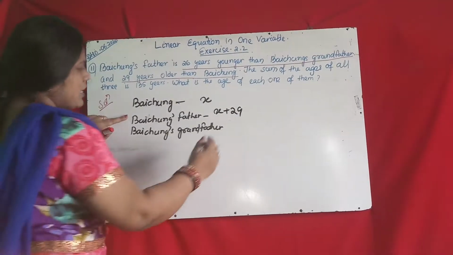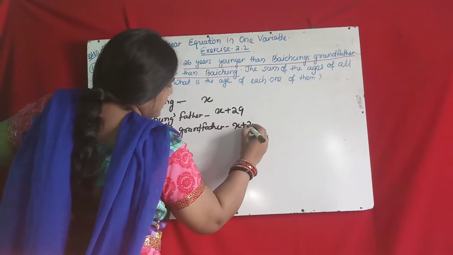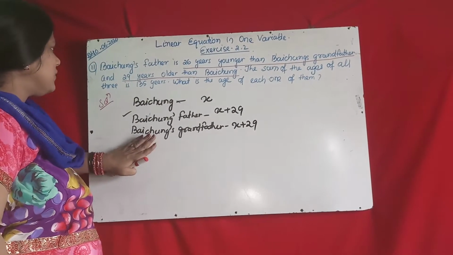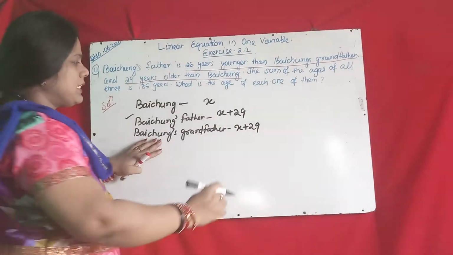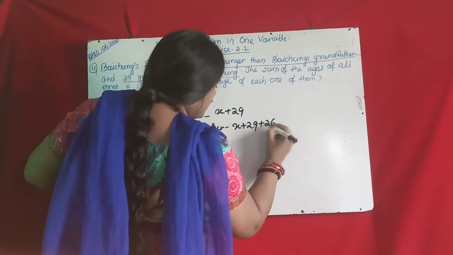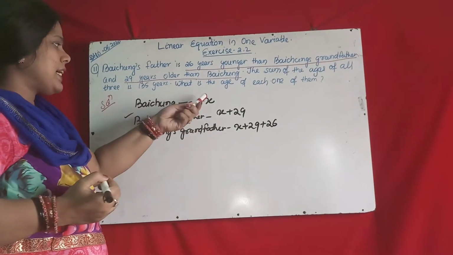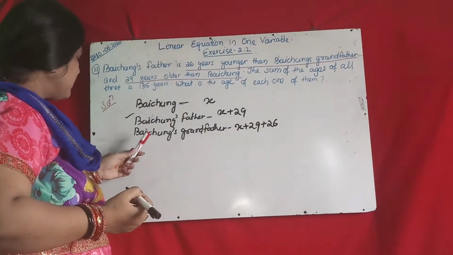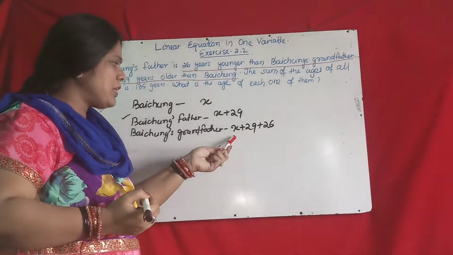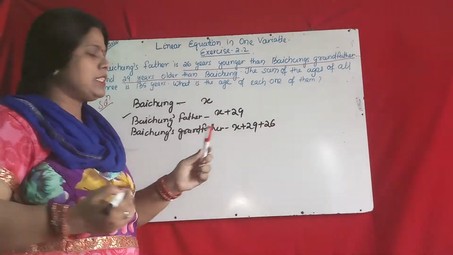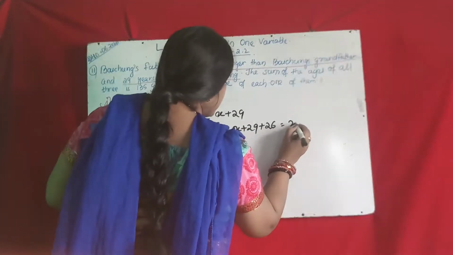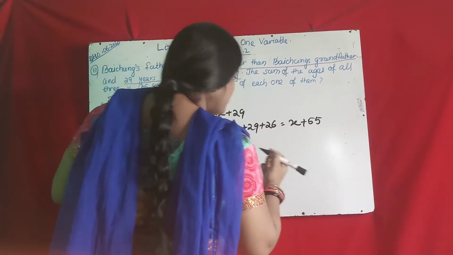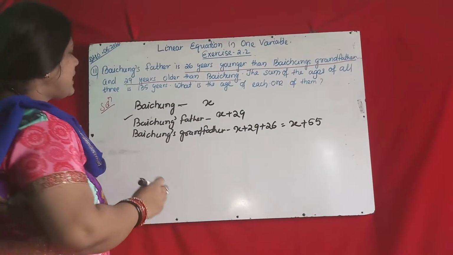So what will we do here? X plus 29 is Baichung's father's age. Again he is 26 years older, that means again you add 26. So Baichung is X, Baichung's father is X plus 29, then Baichung's grandfather is X plus 29 plus 26. So it is X plus 55.